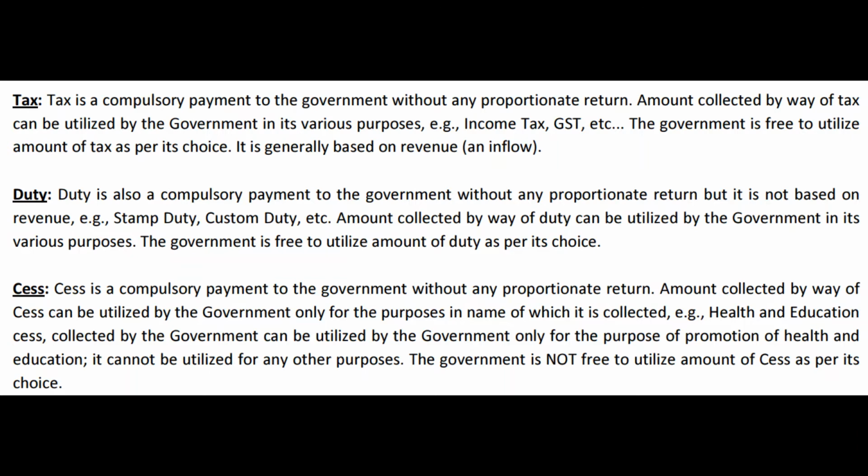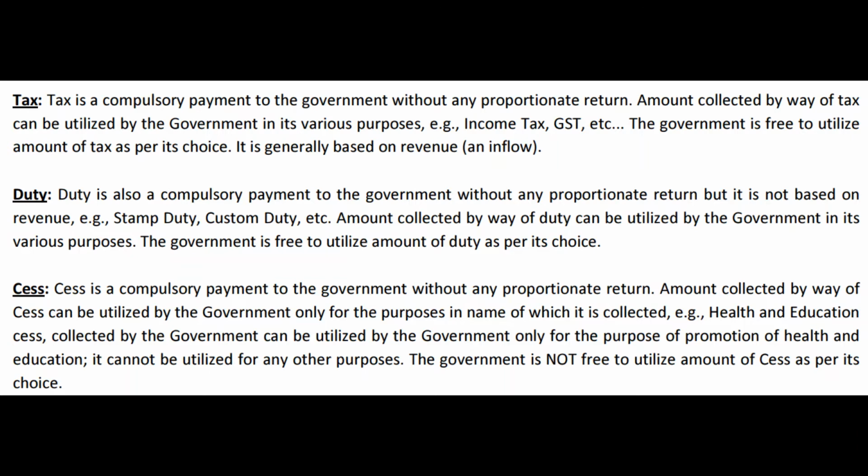So the point once again to be noted is that tax, duty and cess are all compulsory payments to the government. Compulsory does not mean everybody. Compulsory means only those who are mandated by the law have to pay this tax, duty and cess. But don't expect any proportionate return. No proportionate return can be expected. That is the common point between all three: tax, duty and cess.